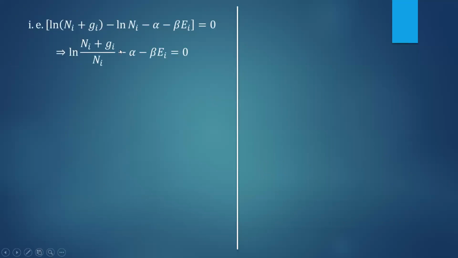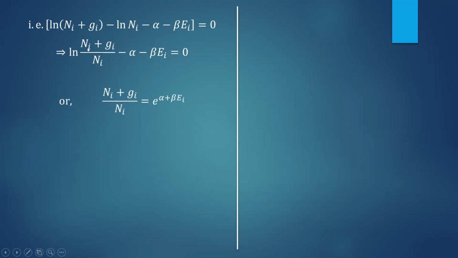So rearrangement will give you, it is of the form ln of ni plus gi minus ln of ni. It is of the form ln of m minus ln of n, so that is equal to ln of m by n. So that is giving you ln of ni plus gi by ni minus alpha minus beta ei equal to 0. So you rearrange again.